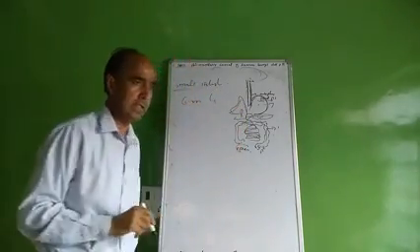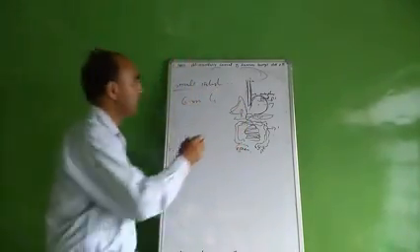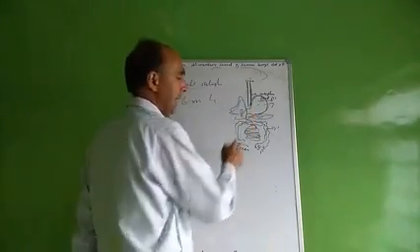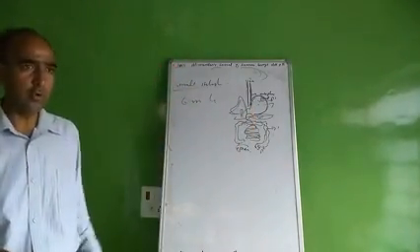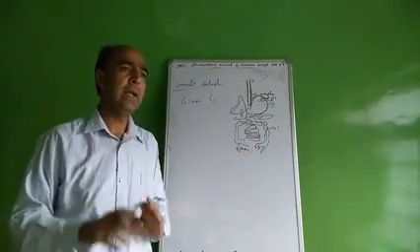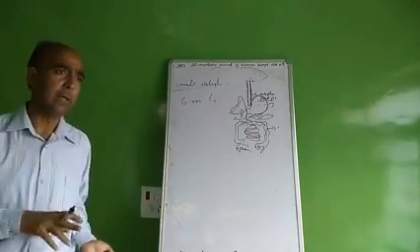The first part is the duodenum. And the second part is the jejunum, connected here. And the third part is the ileum.